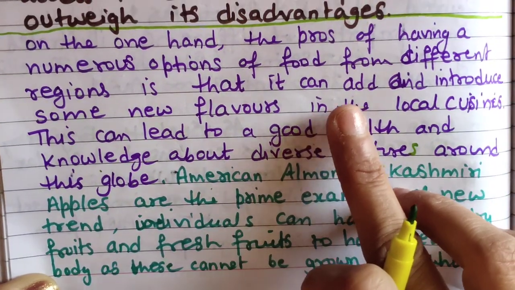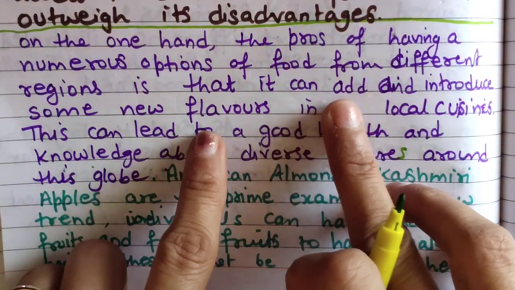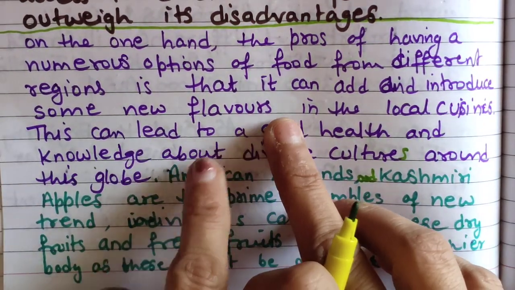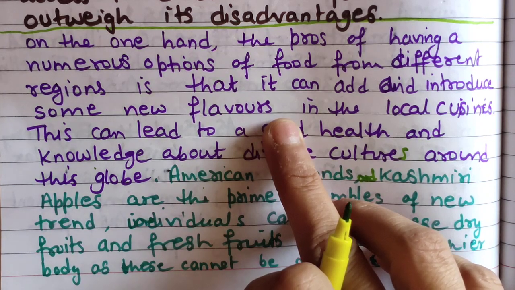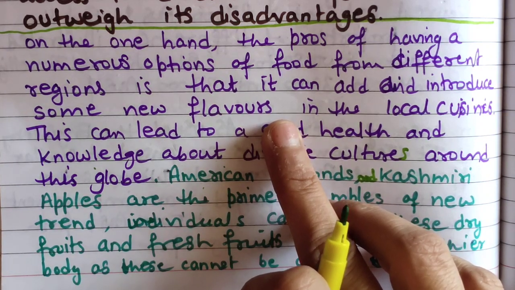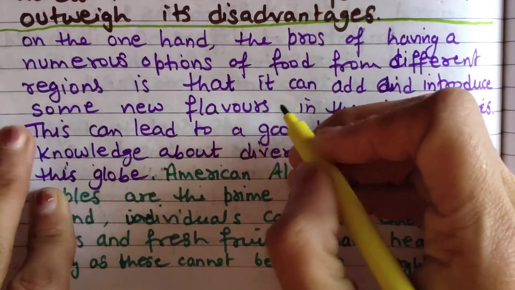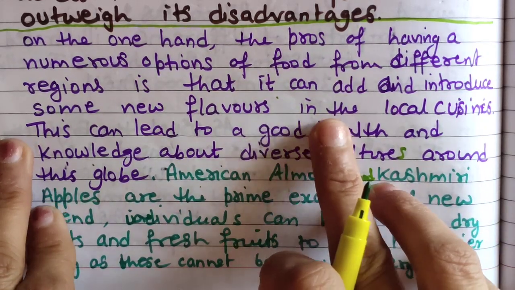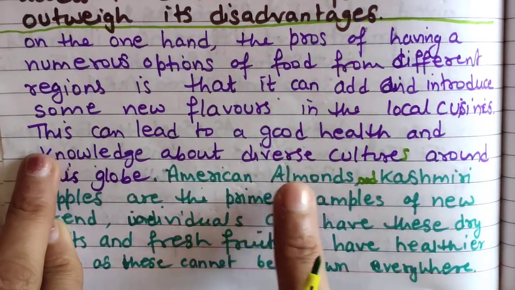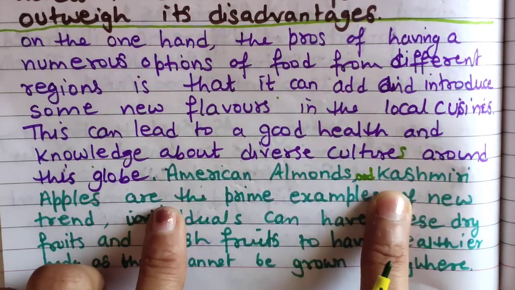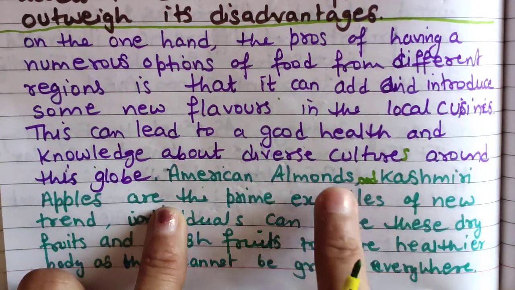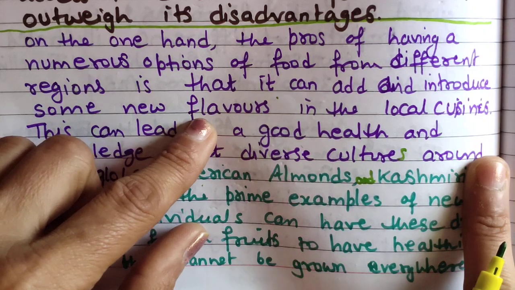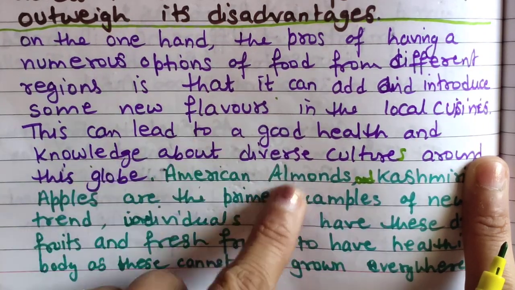If you think this is an incomplete explanation, then you can explain it more. It can add and introduce some new flavors, such as different fruits from different regions, different dry fruits, flavors or spices from different countries in the local cuisines. I have taken just these two simple things. You can add other examples along with these, or you can give your own. So: the given point, what will happen, and the explanation of the point.